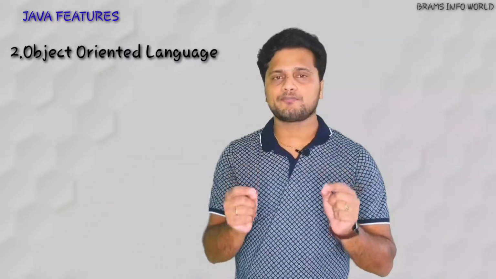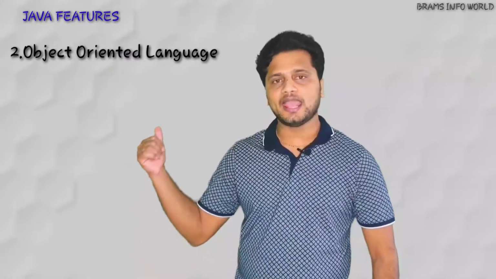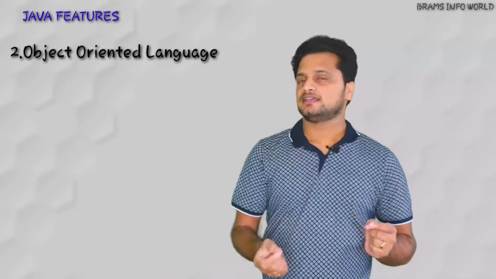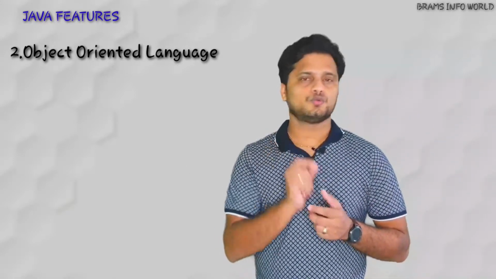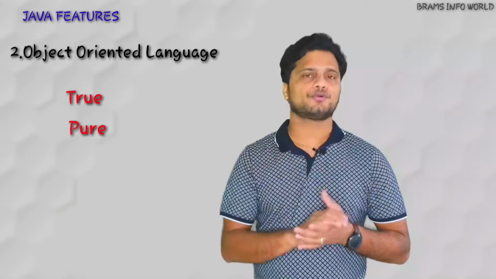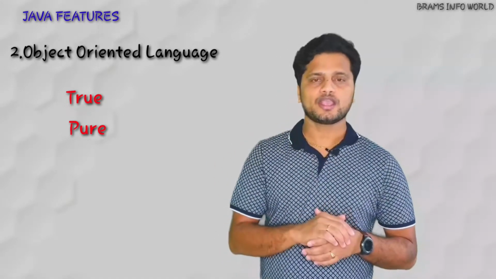So let us enter into feature number 2. Java is an object-oriented programming language. So the feature is the object-oriented approach, right? In one word, Java is a true and pure object-oriented programming language, OOPS.